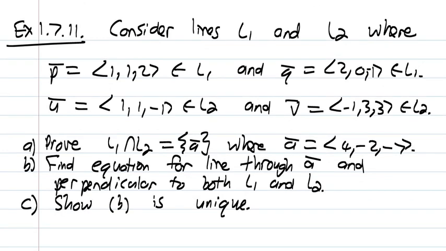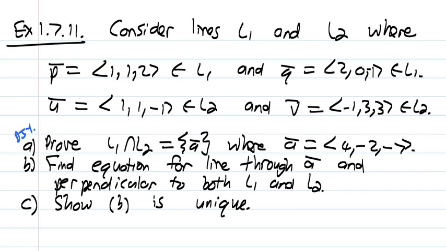Let's look at example 1.7.11. So consider lines L1 and L2, where points P and Q are sitting on line 1, and points U and V with coordinates as indicated are sitting on line 2. I'm going to leave it for you to verify that line 1 and line 2 intersect in a unique point, and that the coordinates of that point are 4, -2, 7. So I'm going to leave it for you to do yourself. The answer is in the textbook, but I want to focus on part B.